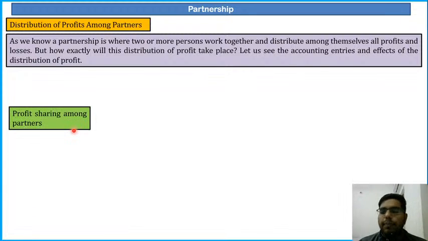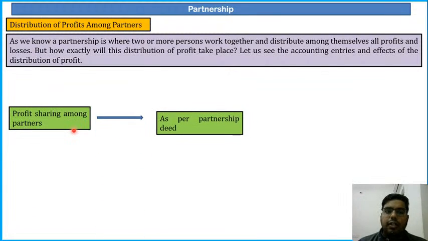So profit sharing among partners. First of all, if there is a partnership deed, they shall be sharing the profits as per the agreement given in the partnership deed. If they are saying that the profit will be shared 60-40, 60-40 will be done, 70-30, 70-30 will be done.